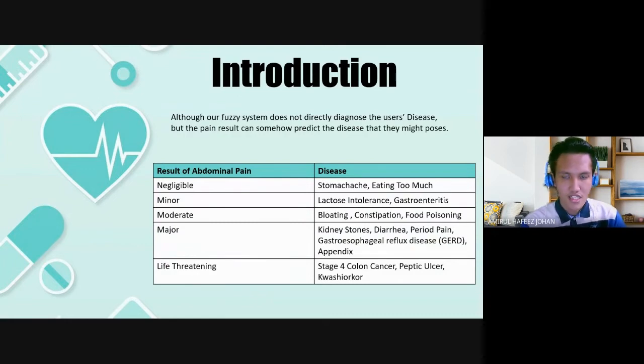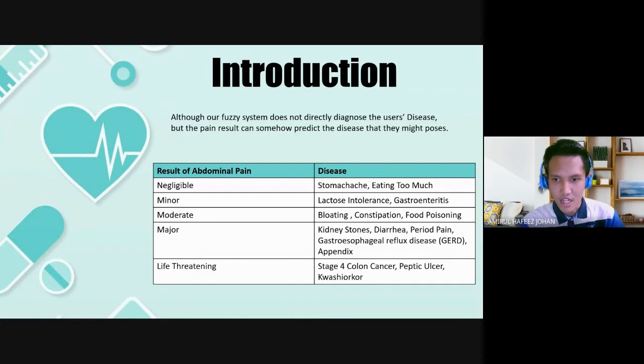Although our fuzzy system does not directly diagnose the user's disease, the pain result can somehow predict the disease they might have. The result of the abdominal pain has five levels: negligible, minor, moderate, major, and life-threatening. Negligible is something we can often brush off, such as a stomachache or eating too much. Meanwhile, minor is something like lactose intolerance and gastroenteritis.